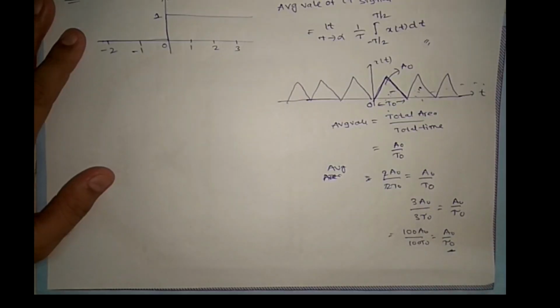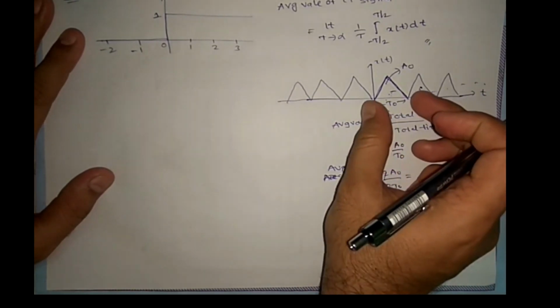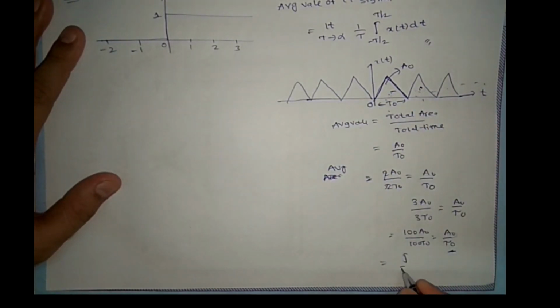So here A₀ means the area, and one period of area is enough: the integral from 0 to τ₀ of x(t) dt divided by τ₀.